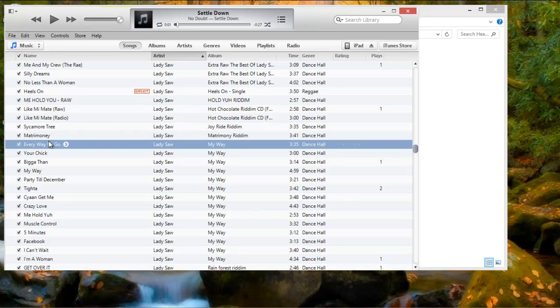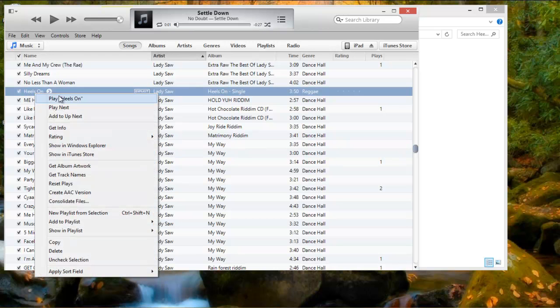After you do that, you select the song you want to make into your ringtone. You right click on that and then go to Get Info.